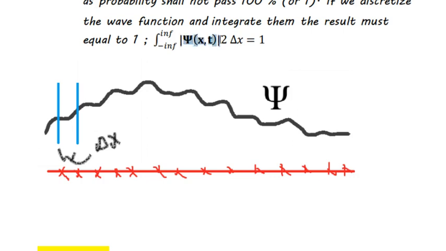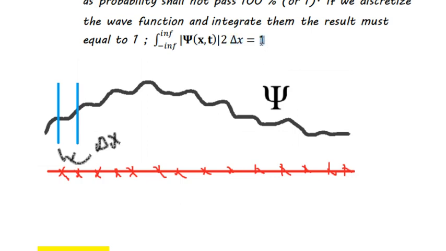If you are multiplying the probability density, this is square, not 2, this is square. So if you are multiplying this value by x, that means the probability of finding the particle over this finite position. If you are multiplying this by this and summing over all of this region, the position, or you are taking the integration of this wave function, which is the area under the curve, then the result has to be equal to 1.